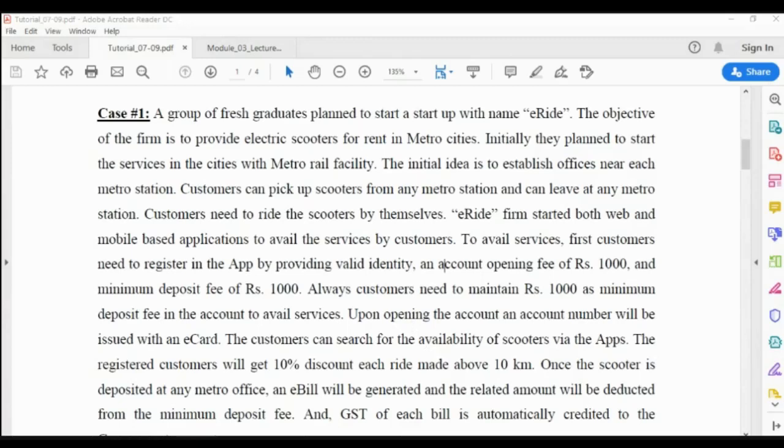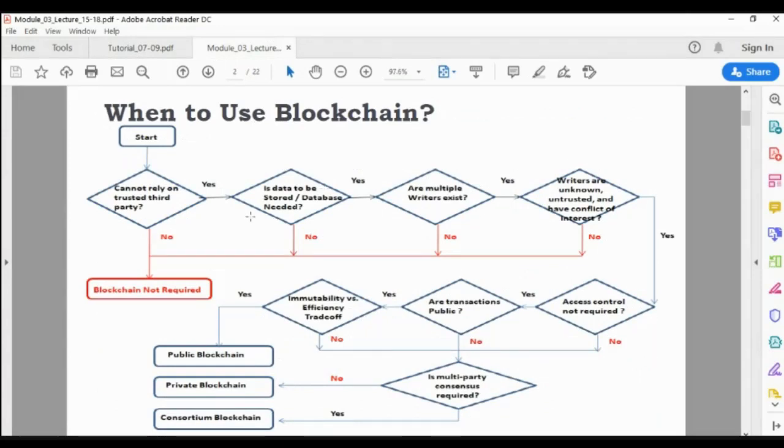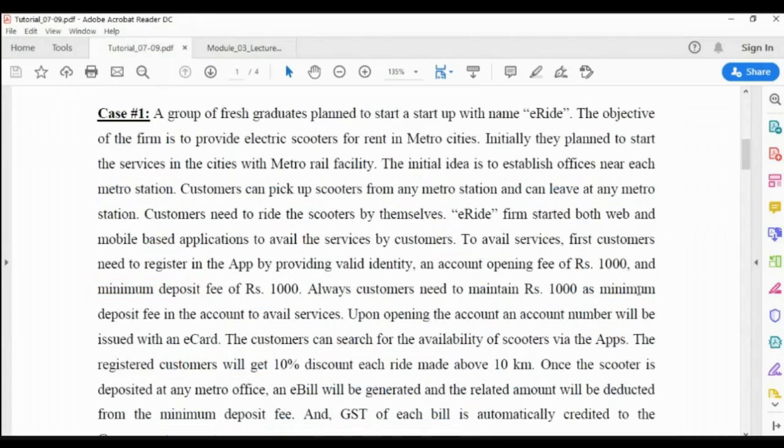Next one is, do multiple writers exist? Obviously, you think of who the writers are in this particular blockchain. This particular company has outlets, their offices nearby metro stations.